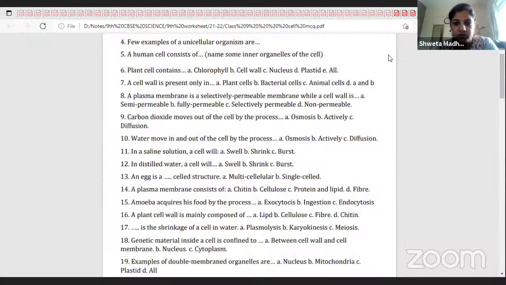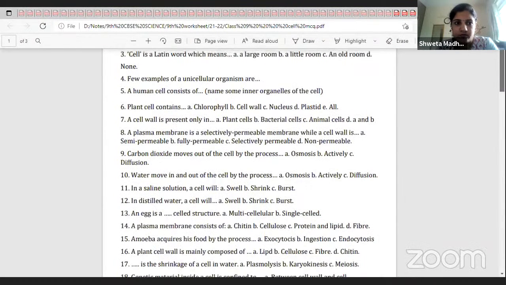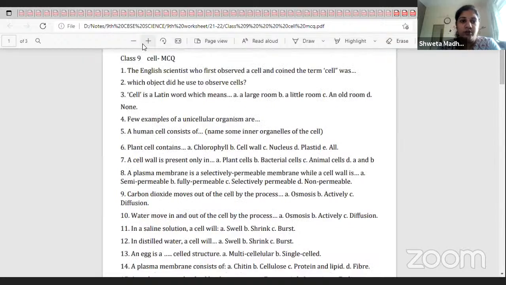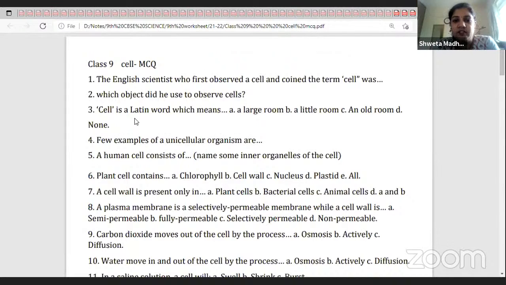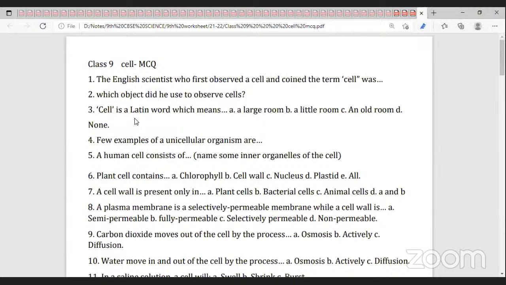Solve a few of these MCQs. Are you able to see? Yes. The English scientist who first observed a cell and coined the term cell was Robert Hooke, 1665.